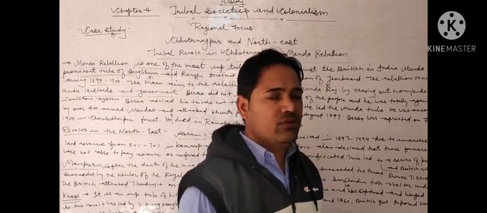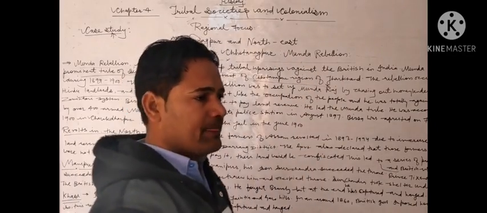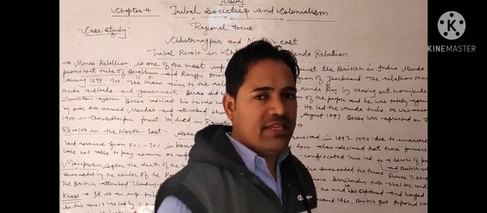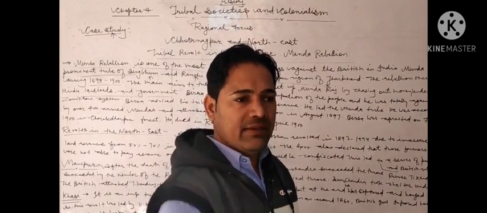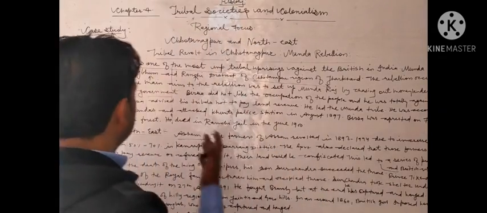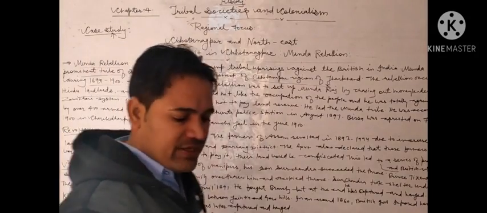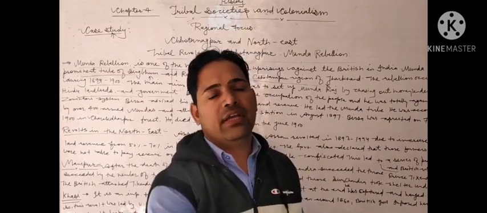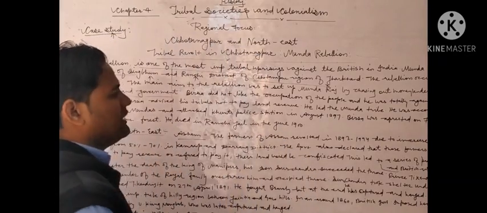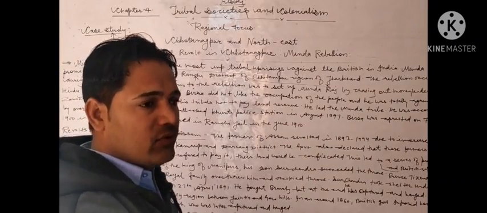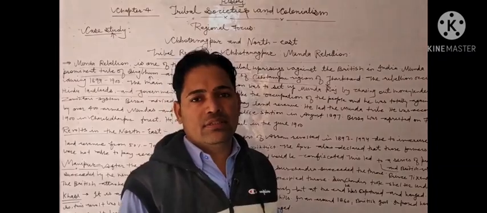Why? Because they were also torturing the tribes, as they were encroaching on the land of the tribes. Money lenders as well, because they were giving money at high interest, and the government was also against them, because the Britishers were there at that time, so they were not in favor of the tribes. So simply Birsa Munda was totally against these three, and he wanted to establish his own Raj as Munda Raj.